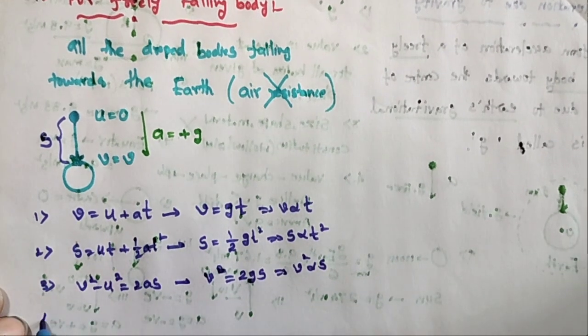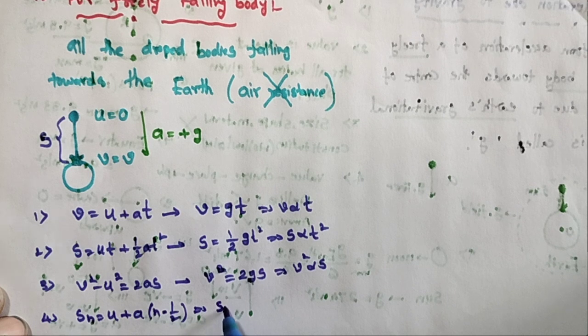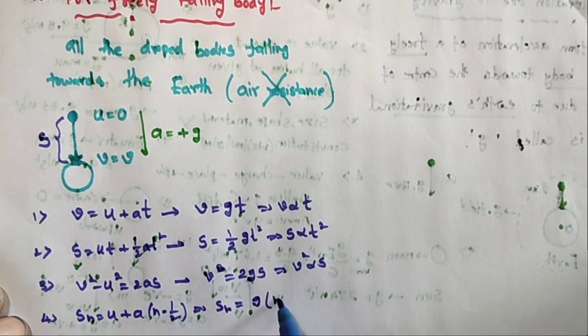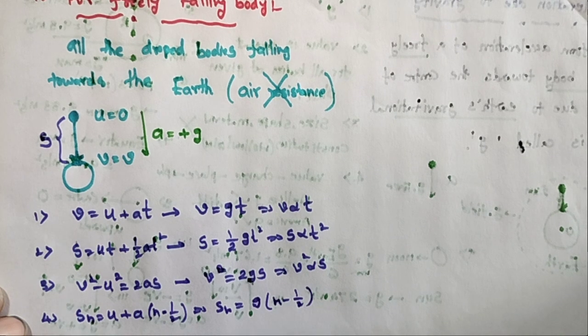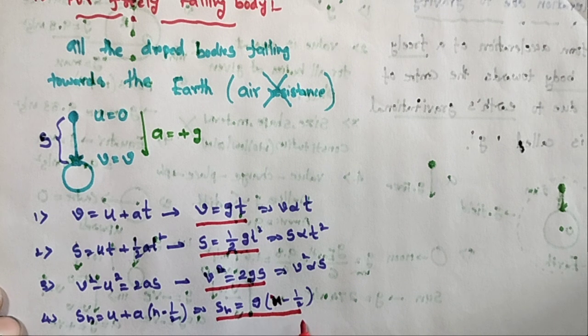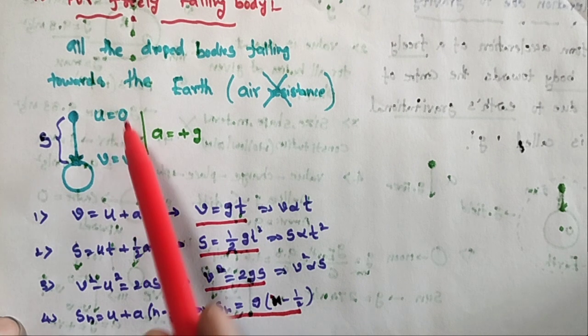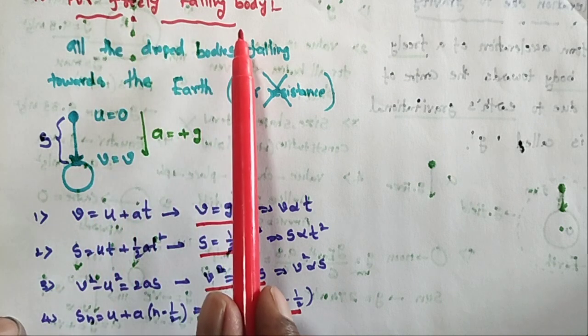And the fourth formula, the general formula: Sn is equal to u plus a into n minus 1 by 2. So that is Sn, the nth second, with u equal to 0 and a equal to g, so Sn is equal to g into n minus 1 by 2. So these equations are: v is equal to gt, s is equal to 1 by 2 gt square, v square is equal to 2gs, and Sn is equal to g into n minus 1 by 2, where this is n, not h. These four equations are called the equations of motion of a freely falling body.